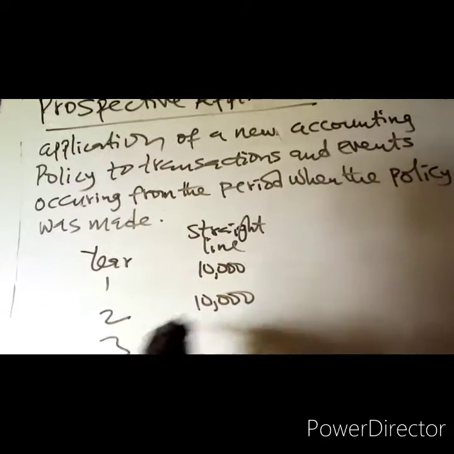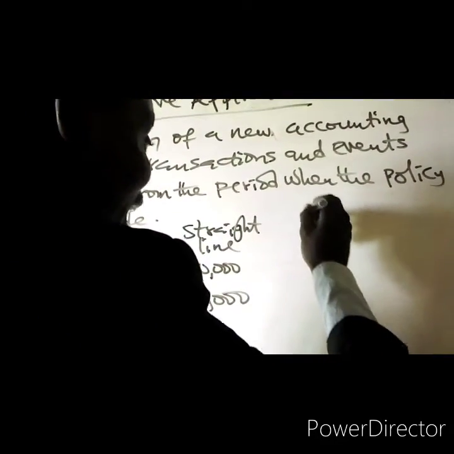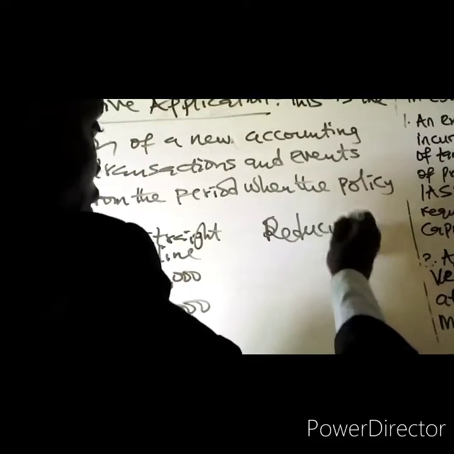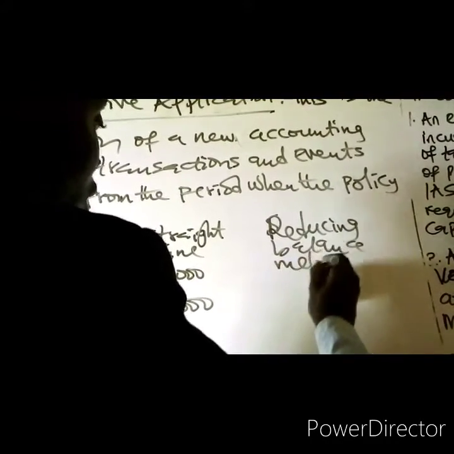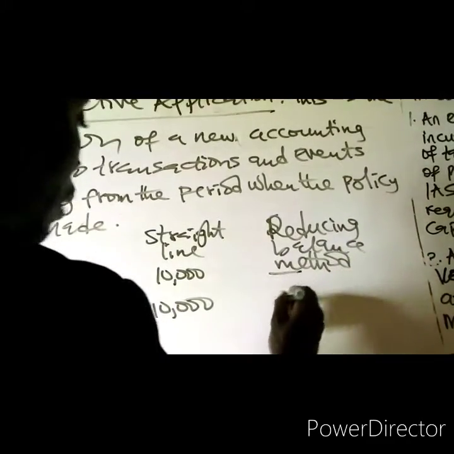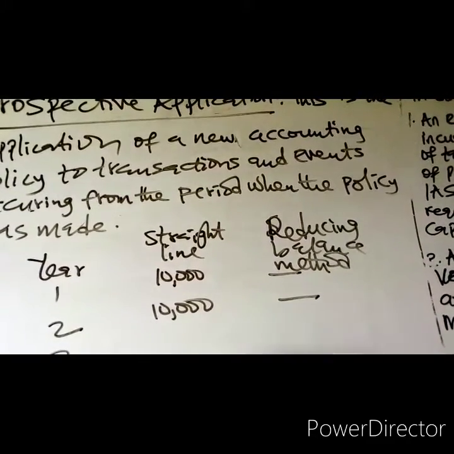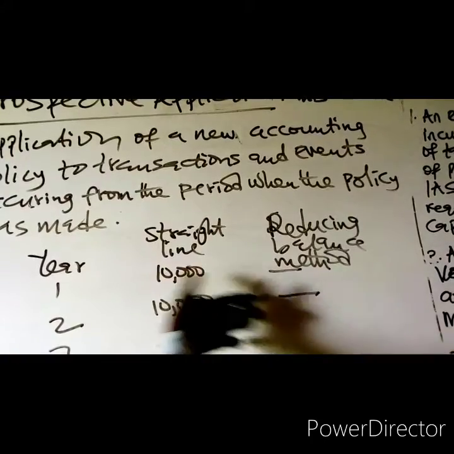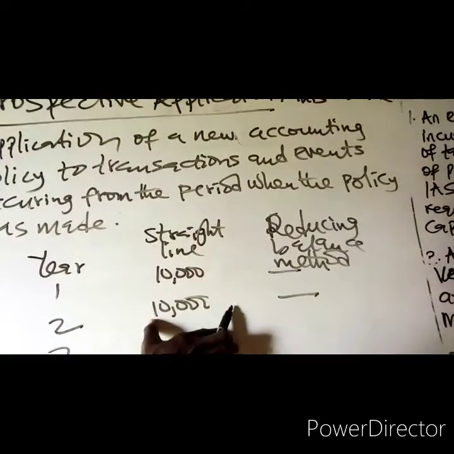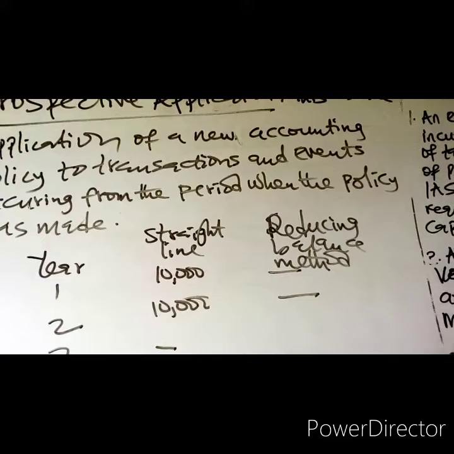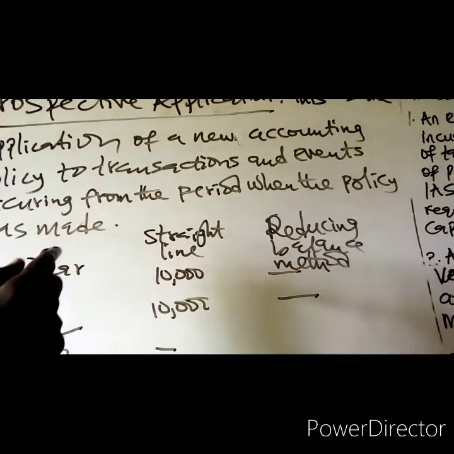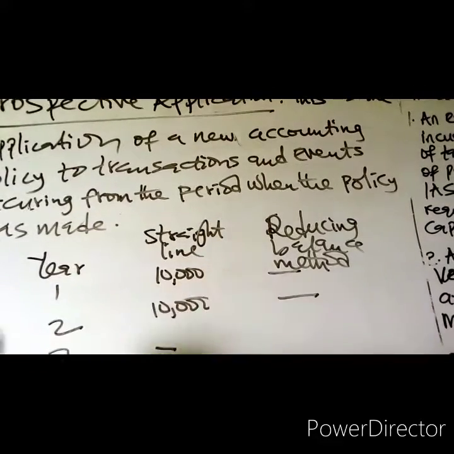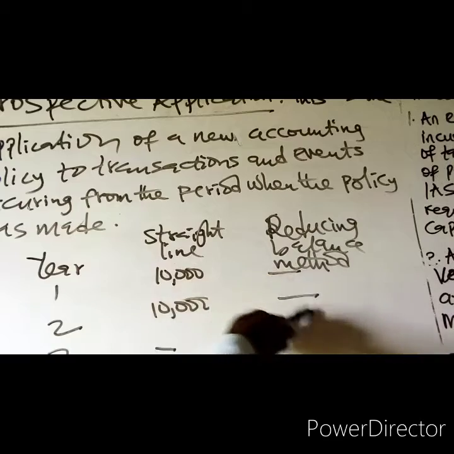In year 3, you now want to change to reducing balance method. Since a change in method of depreciation is a change in accounting estimates, it is the amount that will be affected, not the policy. The estimated amount is what will be affected.